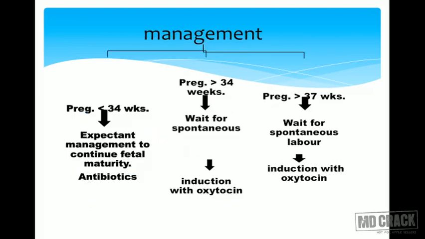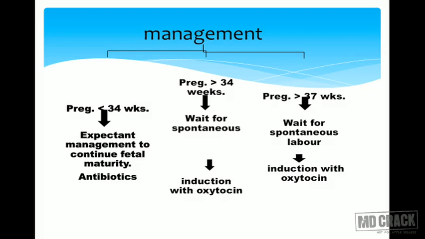Management: if the pregnancy is less than 34 weeks, then we can have expectant management under antibiotic cover so as to avoid chorioamnionitis till fetal maturity. If the fetus is more than 34 weeks, some say wait for spontaneous labor, but some say immediately start augmentation of the labor, induction with oxytocin or prostaglandins, and deliver the patient under antibiotic cover.